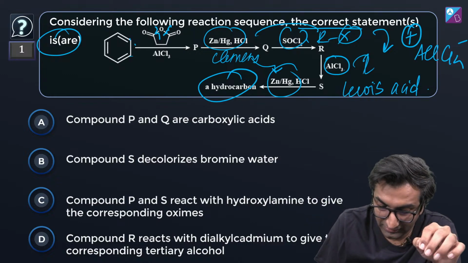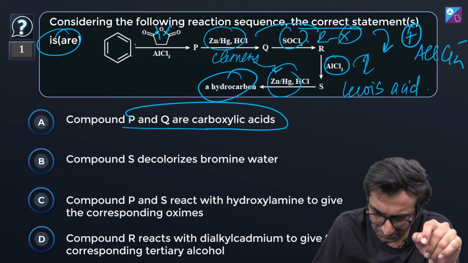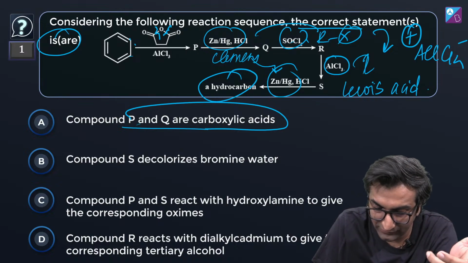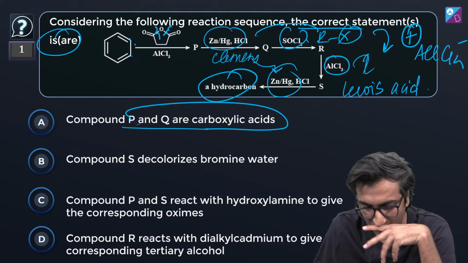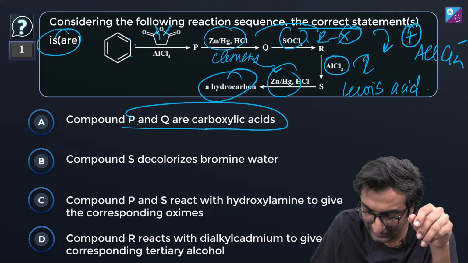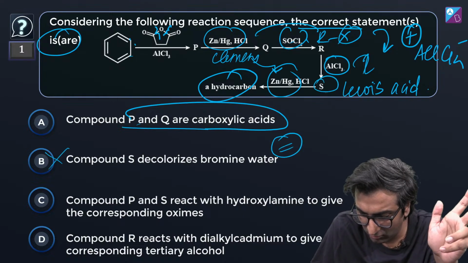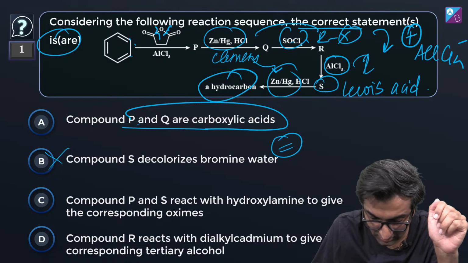So now P and Q carboxylic acid, let's see. P का तो मालूम नहीं, Q definitely is because Clemmensen से यही तो होता है, you will get an acid, okay. Compound S decolorizes bromine water. मतलब it must have some double bond. I don't think this is possible. I don't see a double bond being formed anywhere over here randomly.